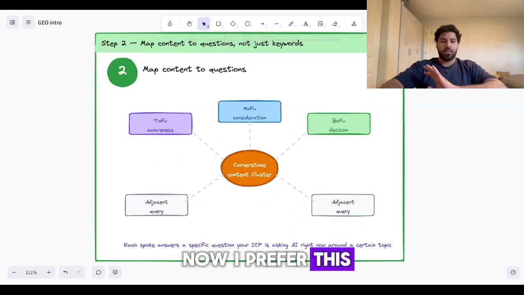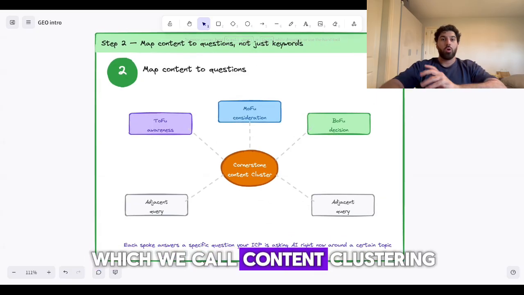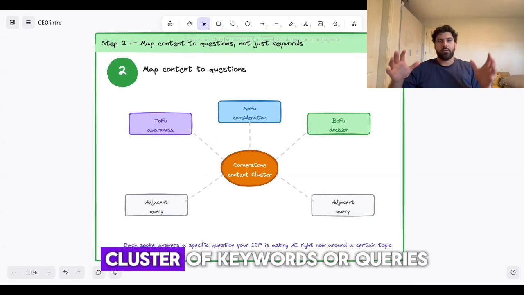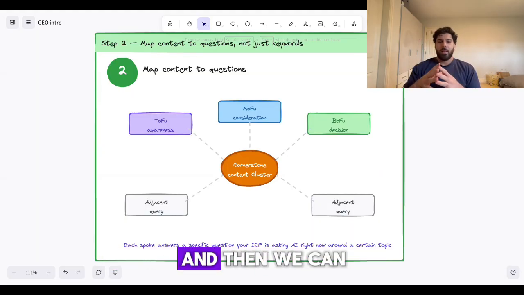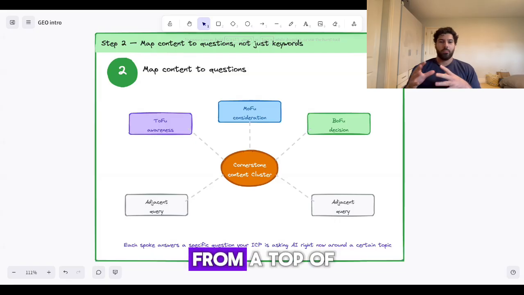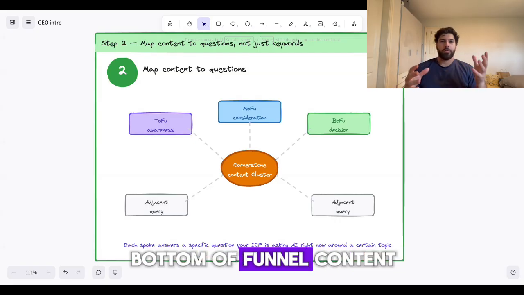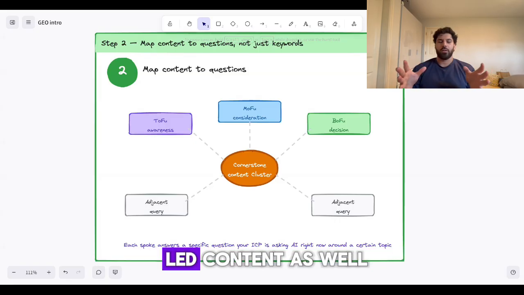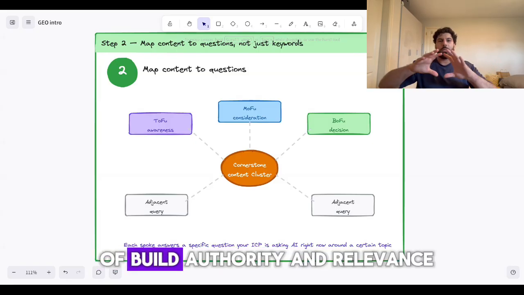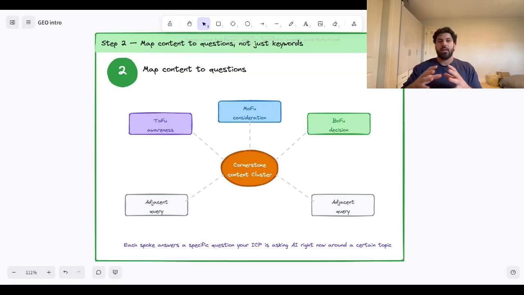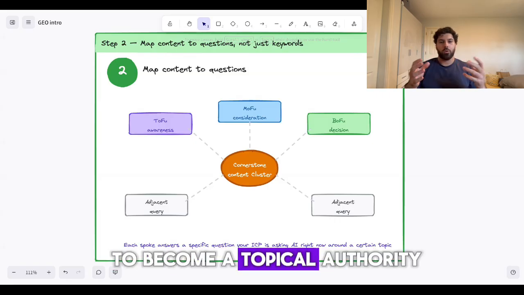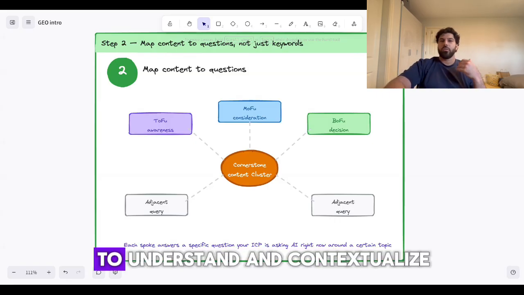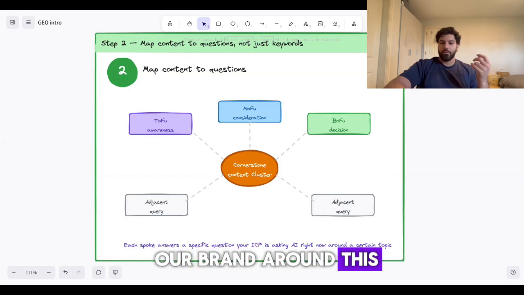Now, I prefer this hub and spoke model, which we call content clustering, where we take a cluster of keywords or queries around a specific topic, which would be like the hub, and then we can create different types of content from top of funnel, middle of funnel, bottom of funnel content to other adjacent query-led content as well. So we can build authority and relevance and a lot of content in this specific topic to become a topical authority, and then allow AI to understand and contextualize our brand around this topic as well.